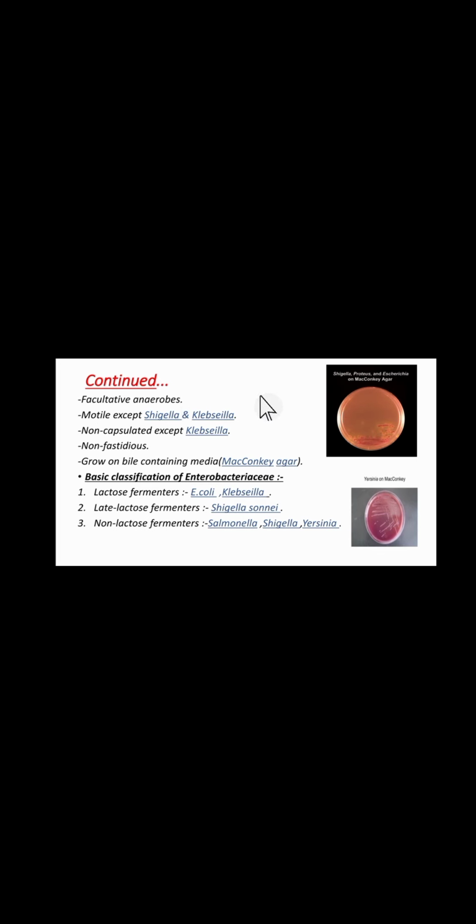They are motile with the exception of Shigella and Klebsiella, which are non-motile. These bacteria have peritrichous flagella. Enterobacteriaceae are usually non-capsulated except Klebsiella pneumoniae, or simply Klebsiella, which is a gram-negative, capsulated, non-motile, rod-shaped bacterium. Enterobacteriaceae are non-fastidious bacteria that do not need special nutritional supplements or conditions. They can grow well on bile-containing media, that is MacConkey agar.